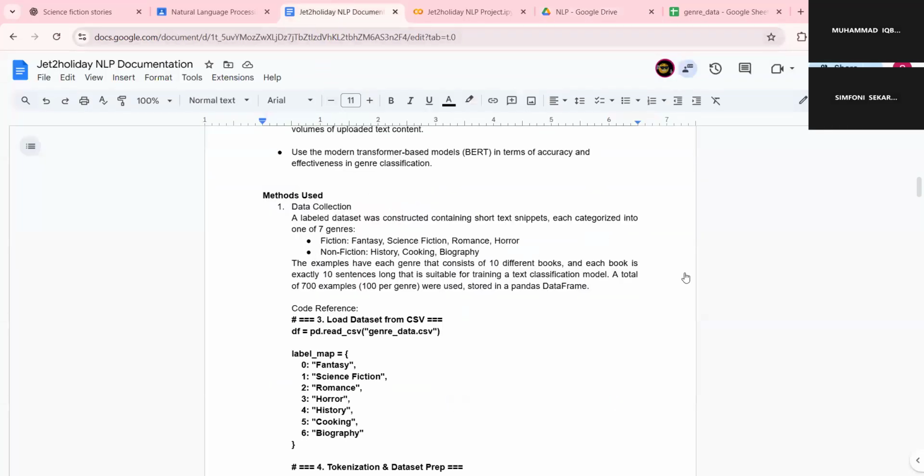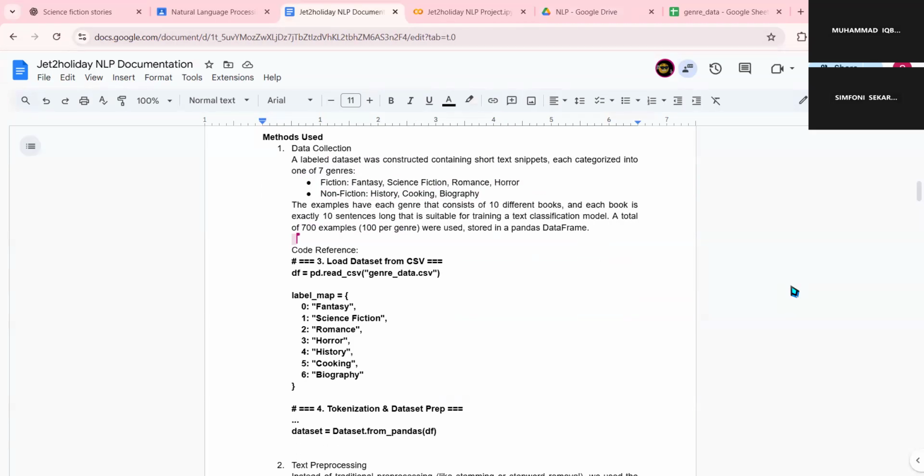And so I will return this to Iqbal to mention the methods, results, and the conclusion in our document. So for the method here, we use data collection. The labeled dataset which we have here has 7 genres. For the text pre-processing, the code reference is from the Python script, and we use the BERT tokenizer.